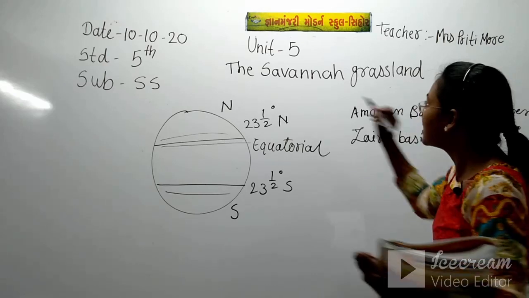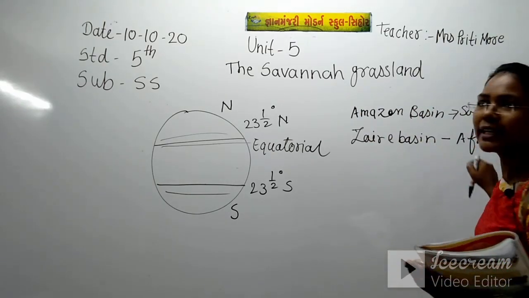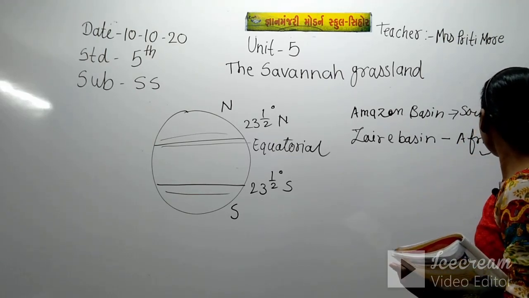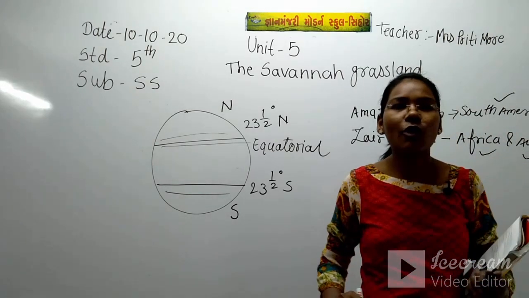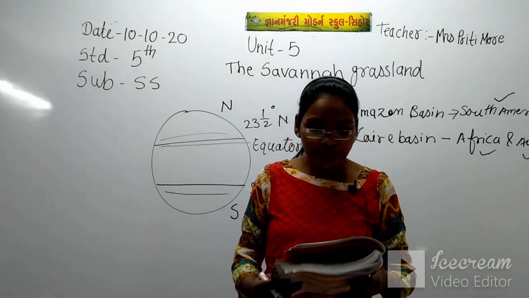That means the savanna grassland is located in South America, in Africa and in Australia.